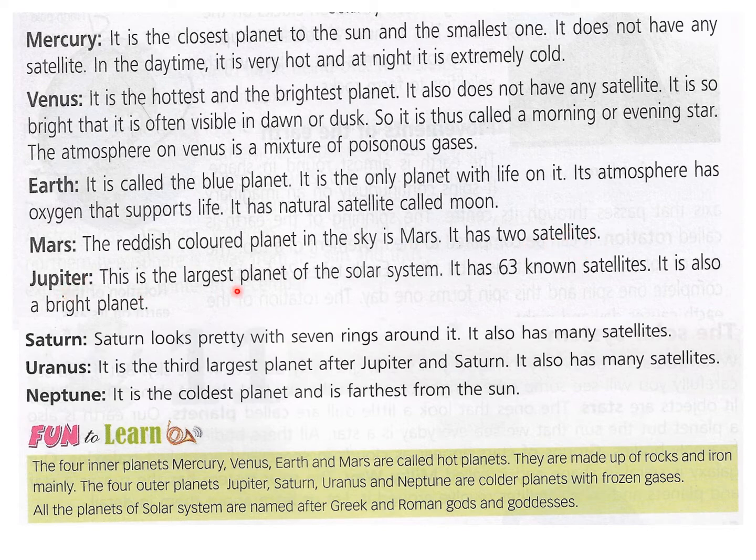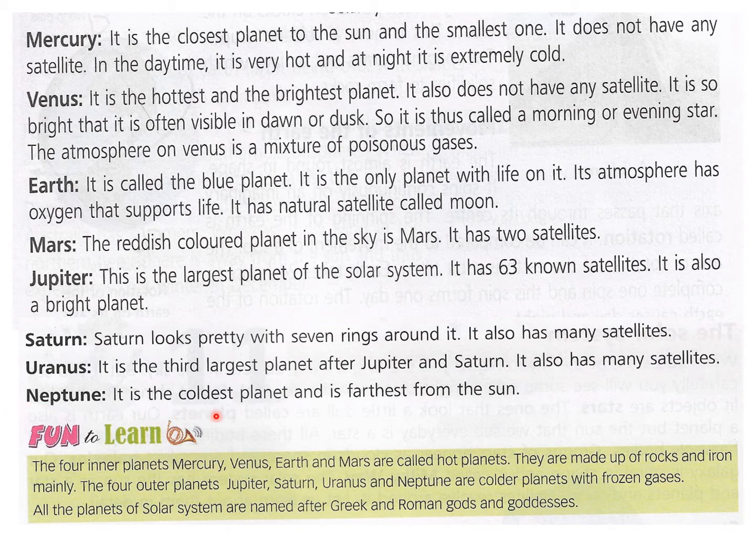Then Jupiter, this is the largest planet of the solar system. It has 63 known satellites. That means 63 moons are revolving around the Jupiter. It is also a bright planet. Saturn looks pretty with 7 rings around it. It also has many satellites. Then Uranus, it is the third largest planet after Jupiter and Saturn. It also has many satellites.